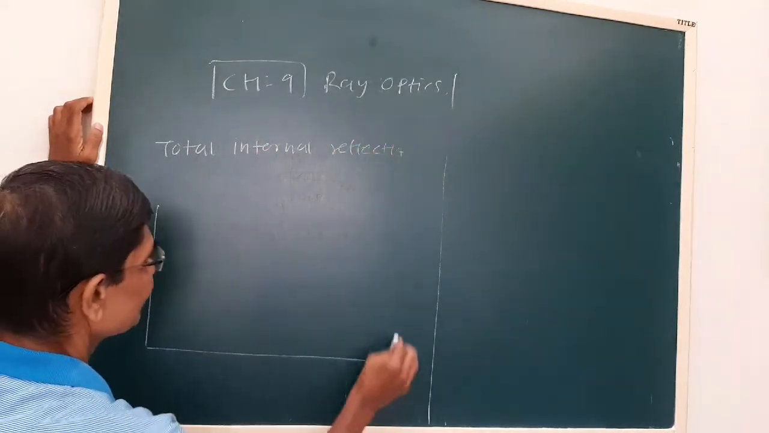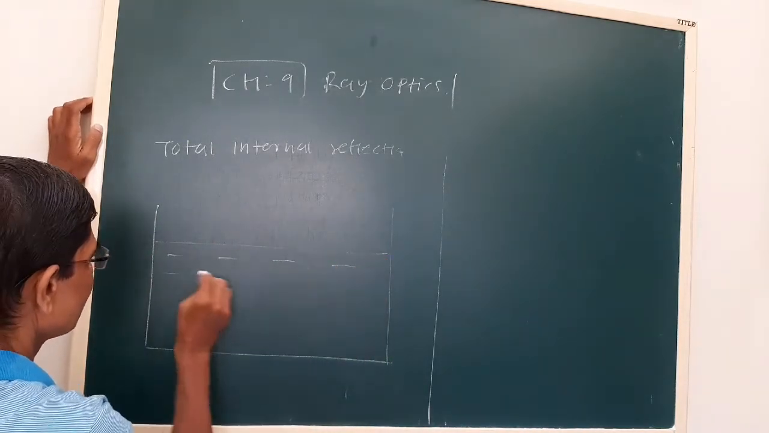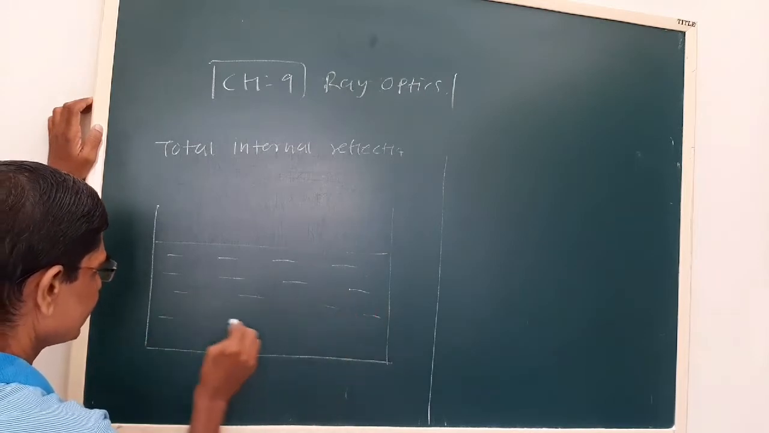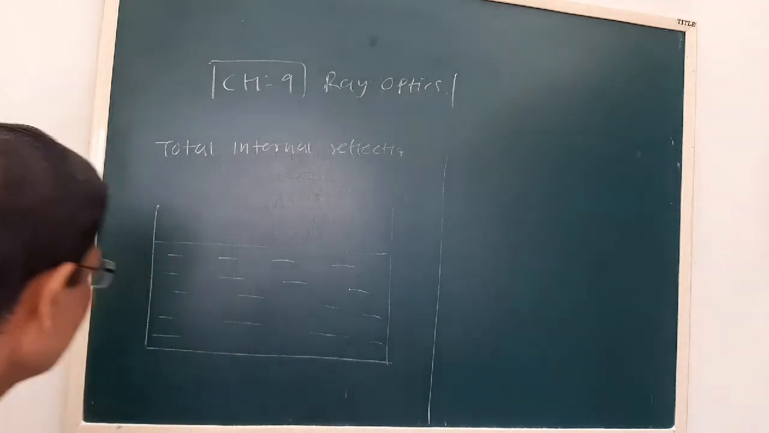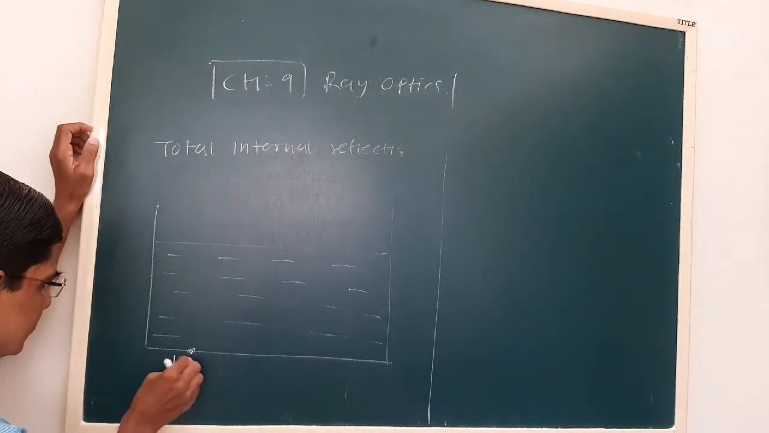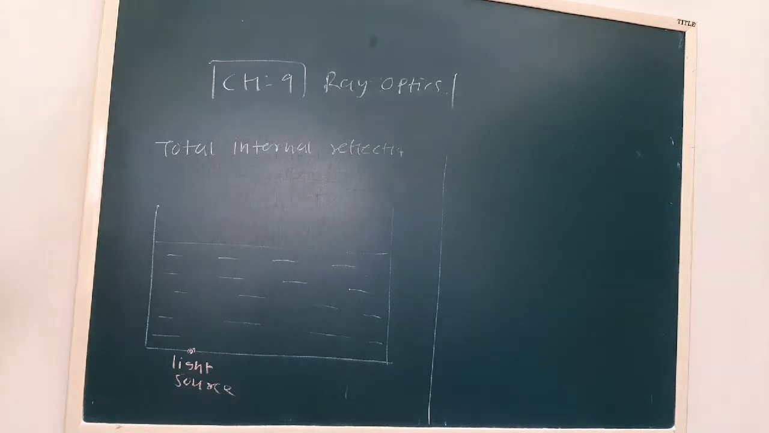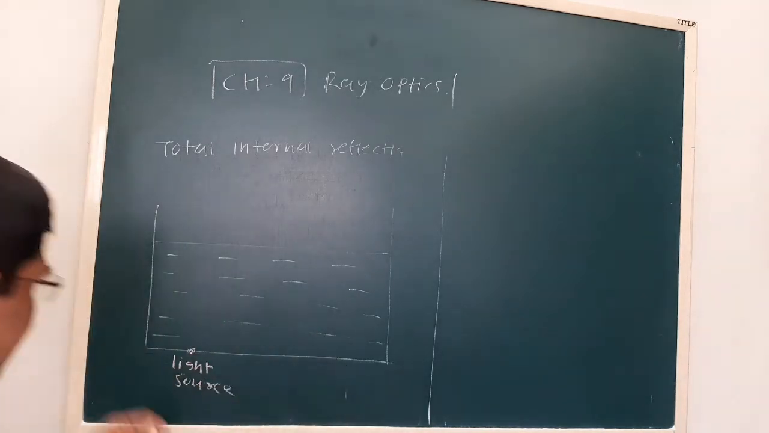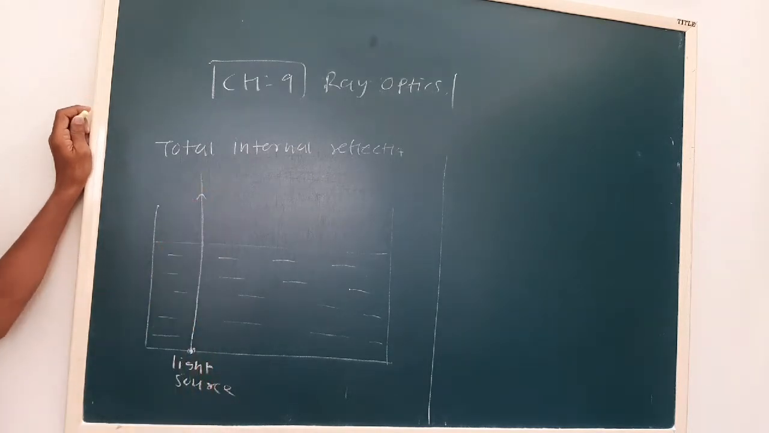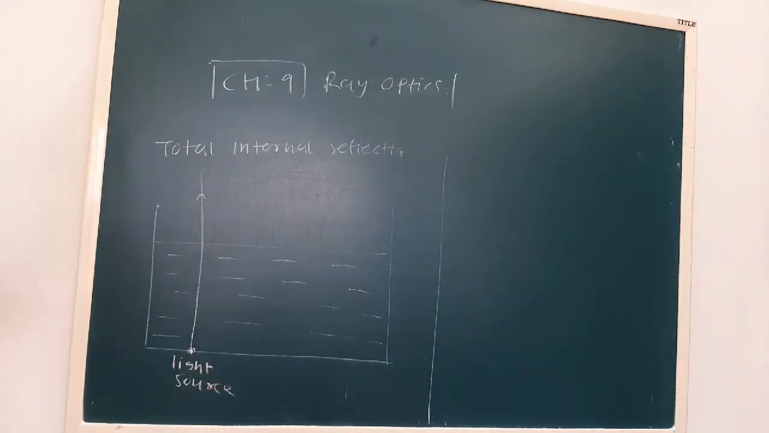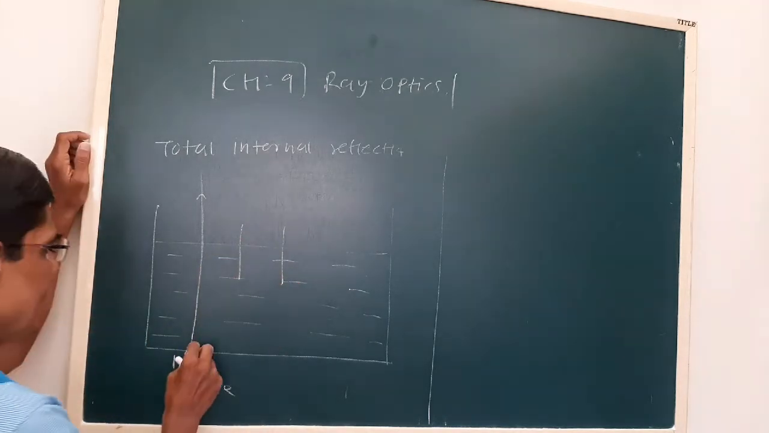Now let us say this is a transparent vessel in which water or any liquid is filled. Now we keep a light source here. Now let us say the first ray moves normal. Now see, the ray is incident at different angles.